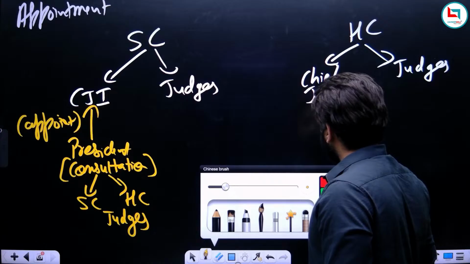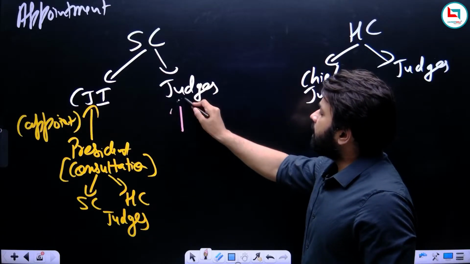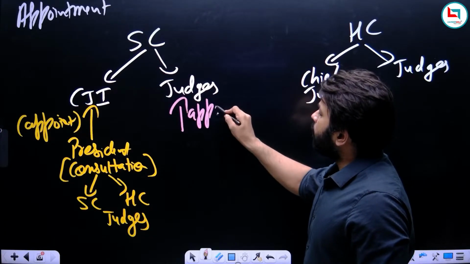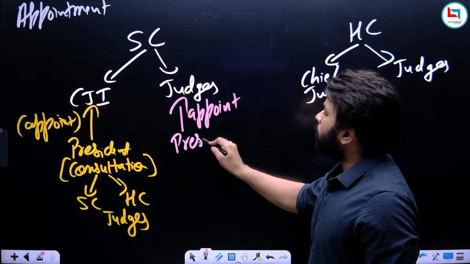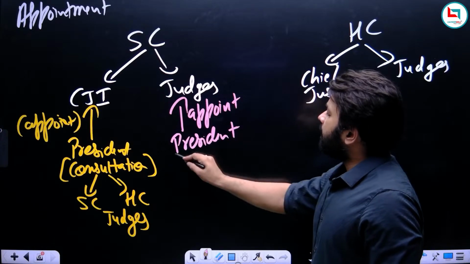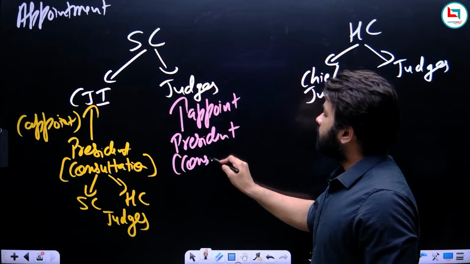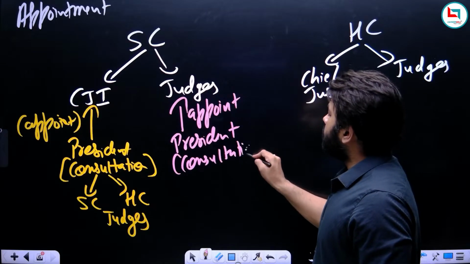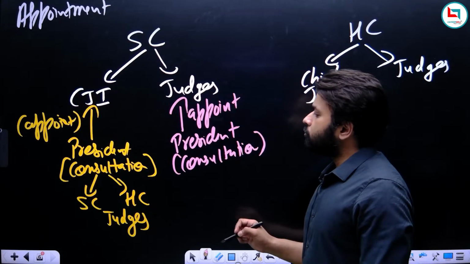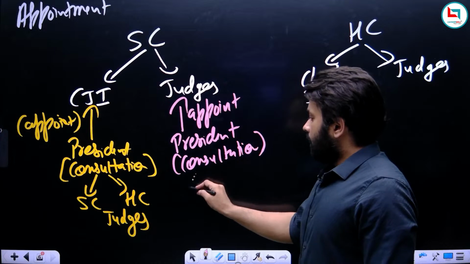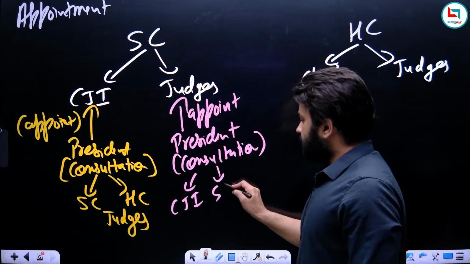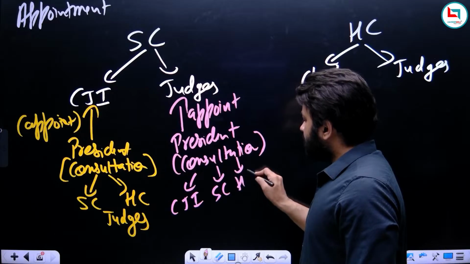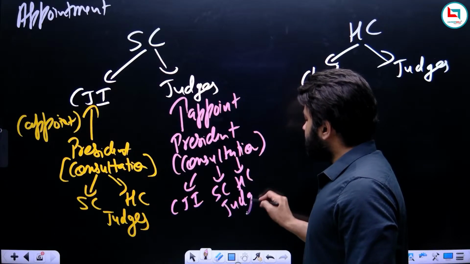Now what about the judges of Supreme Court? They are again appointed by the President, and again he is going to consult. From whom should he consult while appointing a judge of Supreme Court? He should consult the CJI and such judges of Supreme Court and High Court as he thinks necessary.